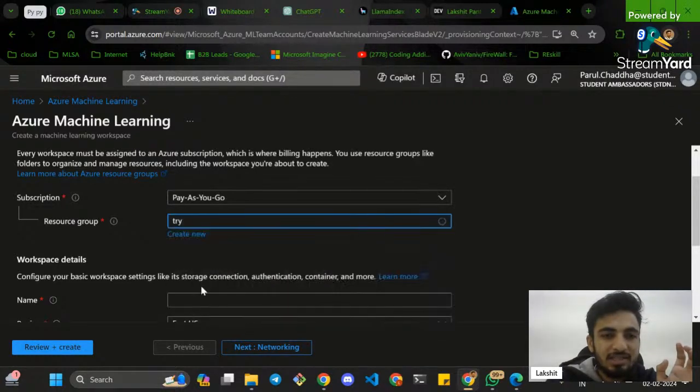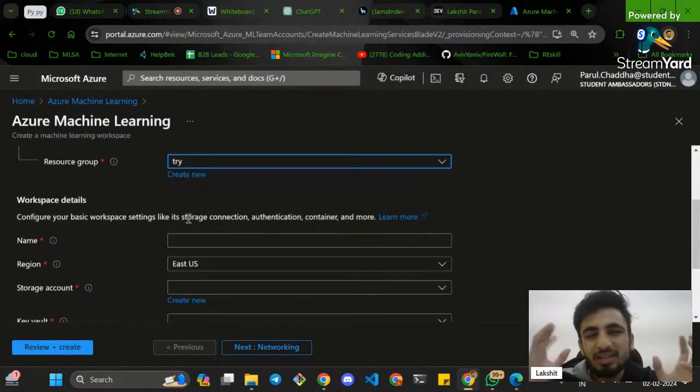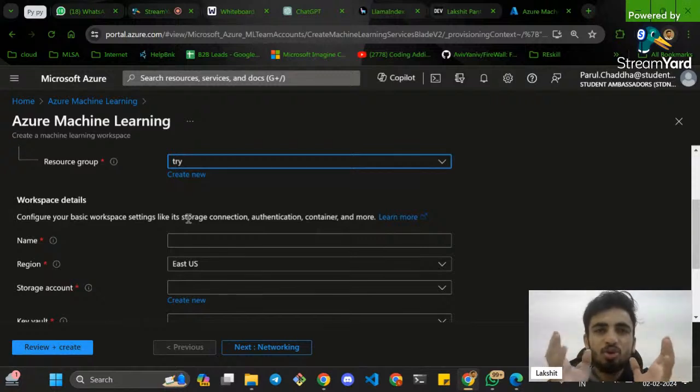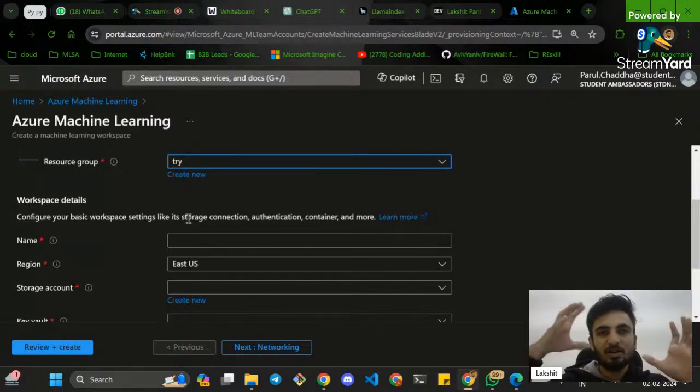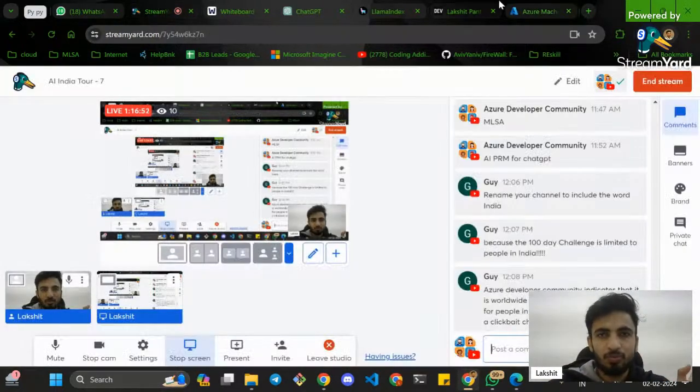I'll simply click on try. A resource group is nothing, it's simply like a group of resources, and you are just making different groups so that you can put labels on them: why I'm using this resource, what this group is all about, what things are involved. These are red balls, these are green balls, these are blue balls. You are just making a group of all these things, right? This is the simplest information about the resource group.